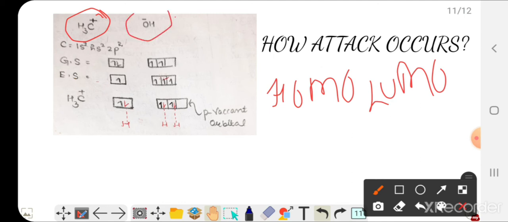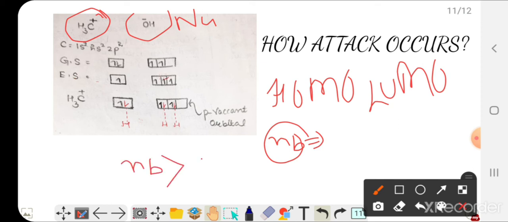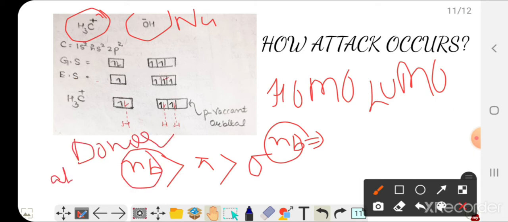This is a nucleophile. I have told you that whenever there are non-bonding electrons, their energy is higher in comparison to pi and sigma. So they will have more donor ability or tendency to donate. So this OH negative, these non-bonding orbitals will act as the HOMO, that is, it will donate.